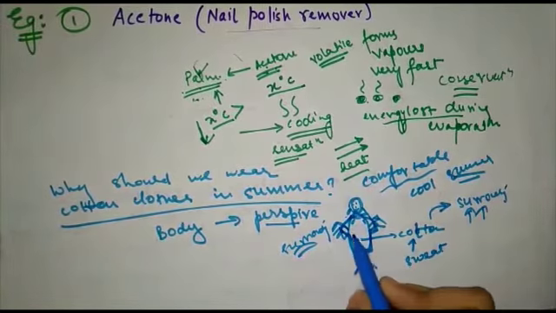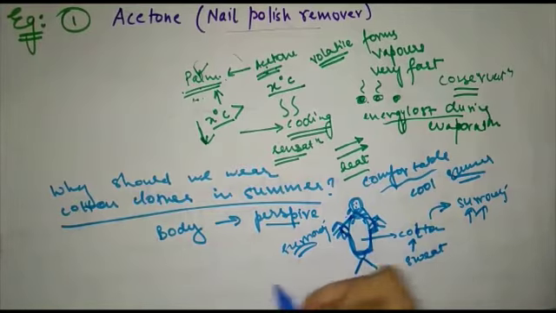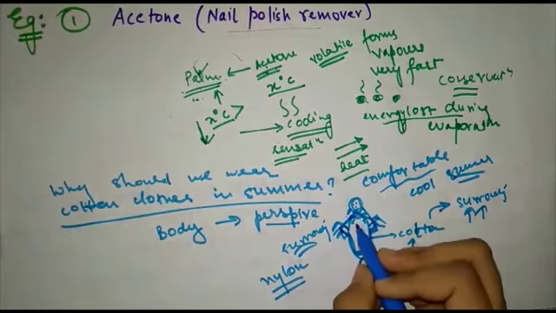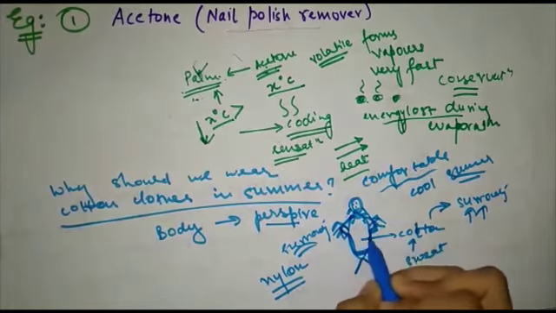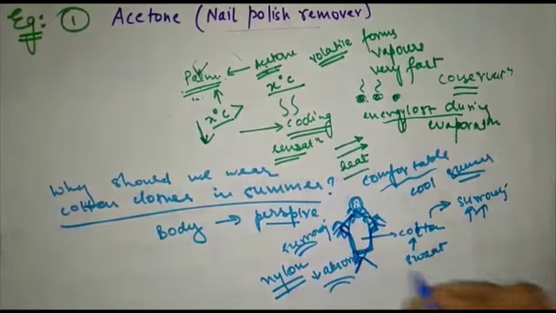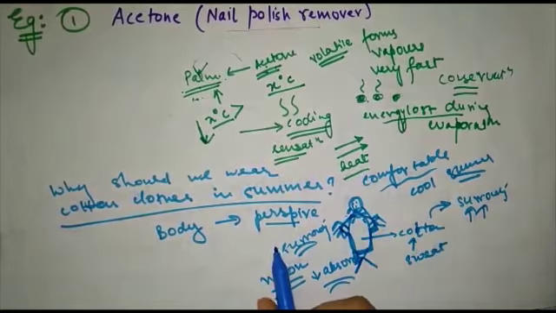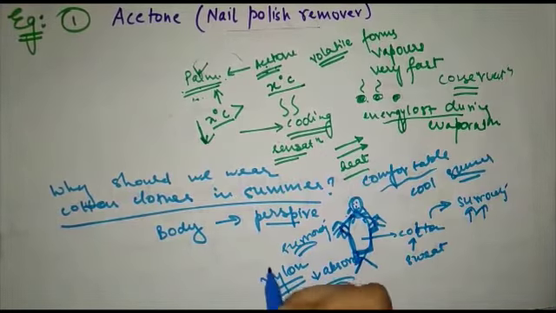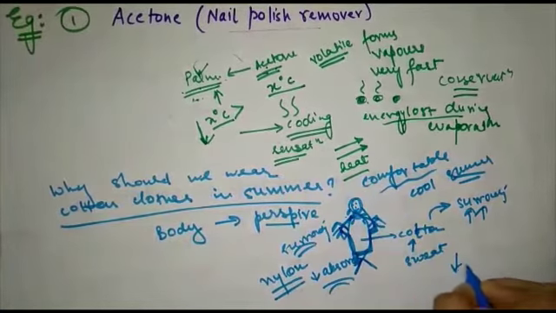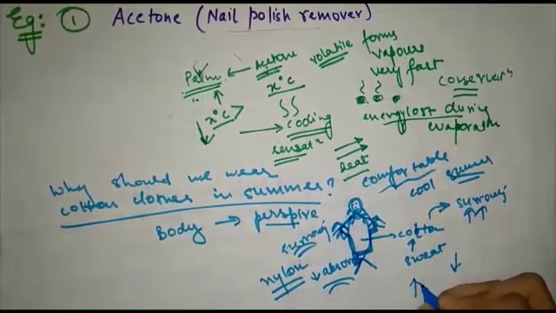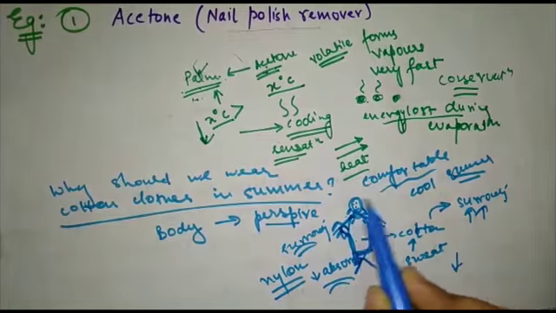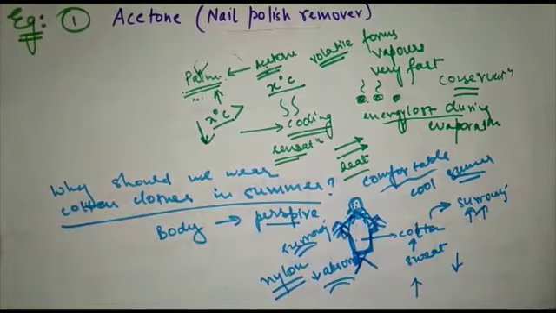But just suppose that you are not wearing a cotton cloth but some other clothes like nylon. When you wear nylon, it is a very bad absorber, so it absorbs a very small amount of sweat, and it will act as a very good barrier between the surroundings and your body, so evaporation will go down. But cotton increases the process of evaporation. Why? Because it exposes the sweat by absorbing it from your body to the surroundings.